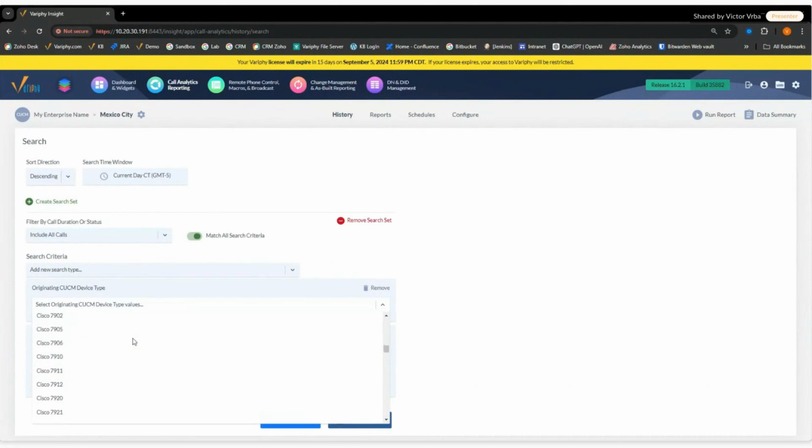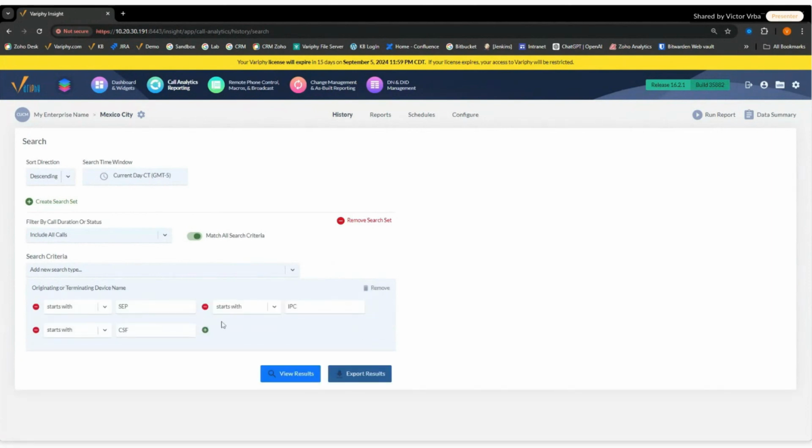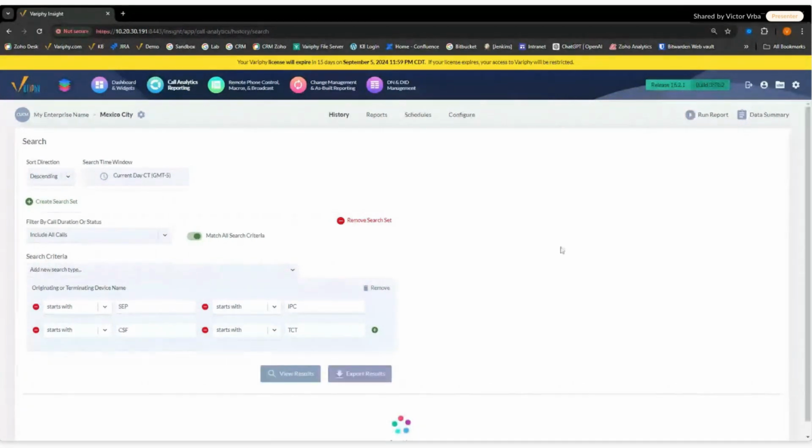Could you go through and just select the devices that you want? Absolutely. But there's no need to do that in this case. We're taking the easy road. We're just going to add some of our devices in here, and we'll do starts with, and I don't know, I'm going to add some of my TCT devices, and we'll keep it simple. So essentially what I'm doing right now is building a report, and I'm just going to look at the current day and view my results.